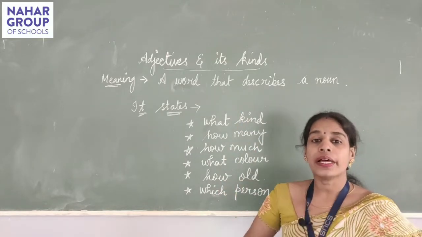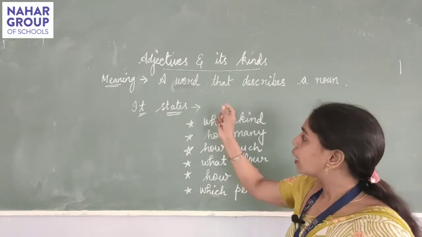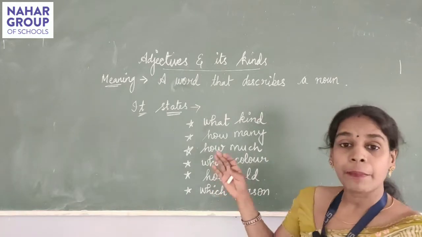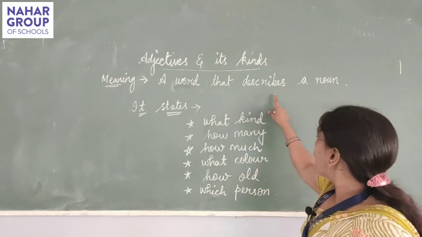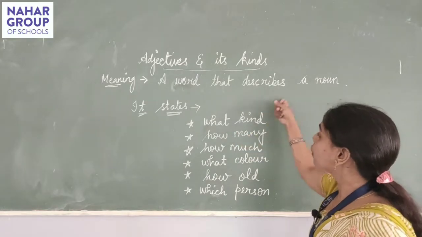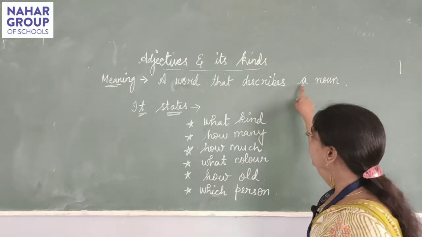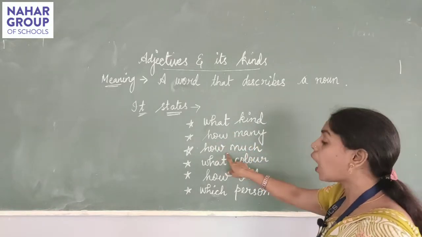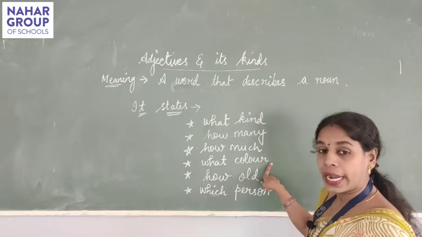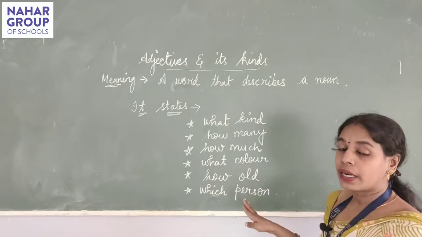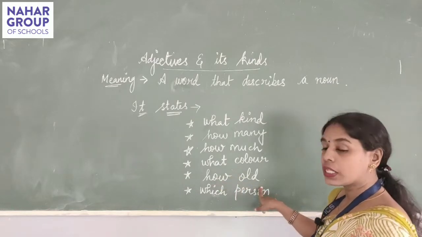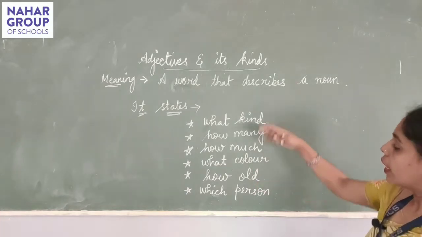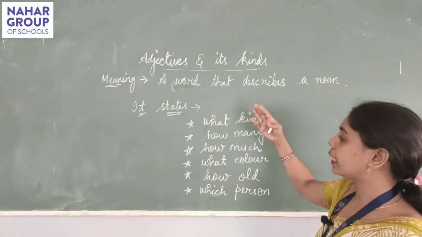Adjective, more or less, is a word that is used to describe the noun even in a better manner, saying what kind of noun it is. Sometimes it will say what kind of noun, and sometimes it will say how many types of, or how much, or what color, red colored dress, blue colored bag, like this. How old, what is the age and which person. So when we point out to the noun in this form, we call it as adjective.